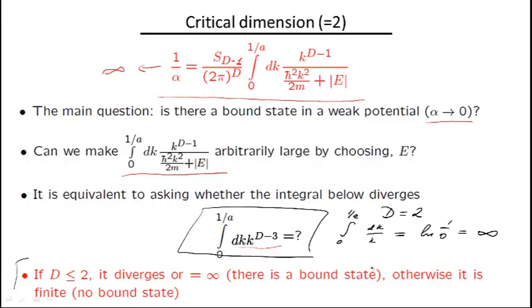It doesn't matter how weak the attraction is. Otherwise, the integral is finite and there are no bound states. So even though there is a well, there is nothing in there. There is nothing in this well.